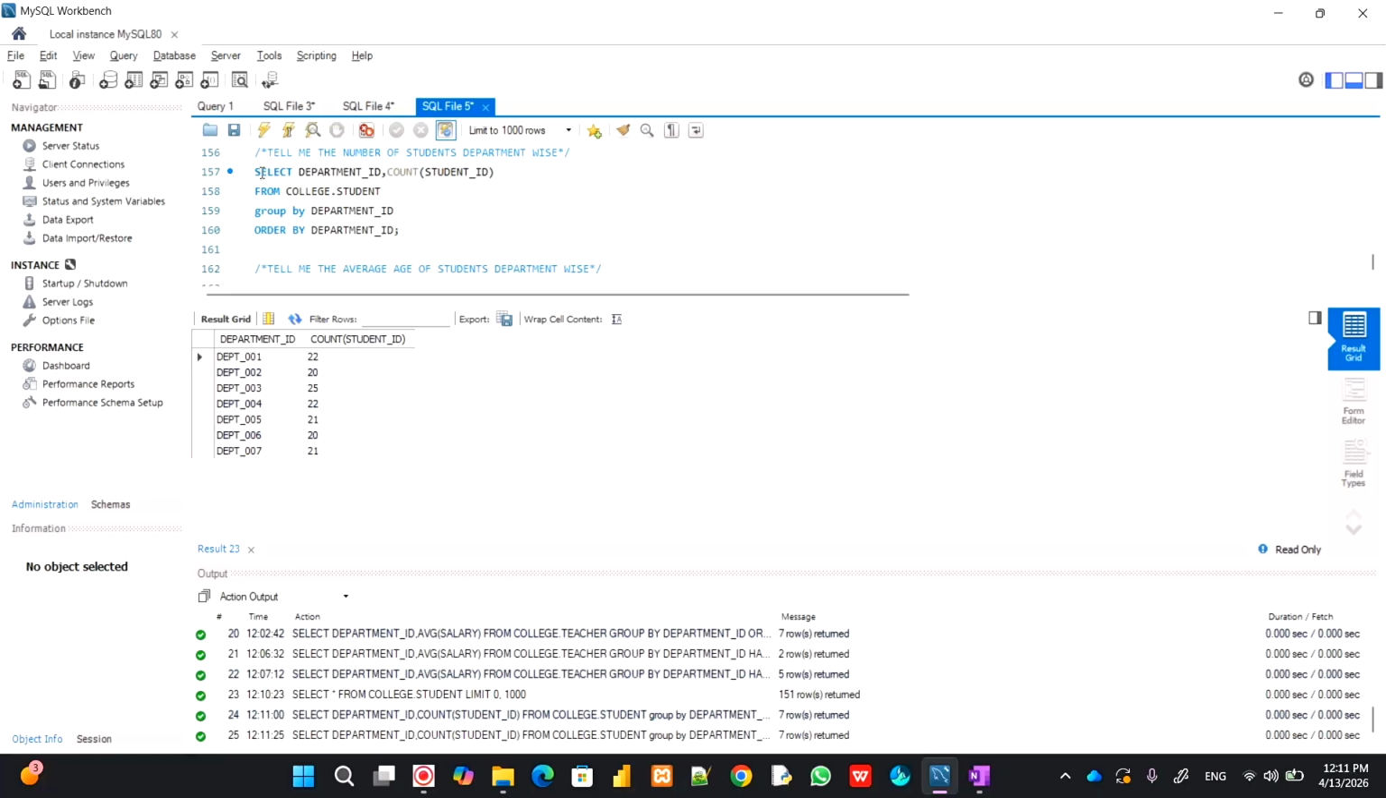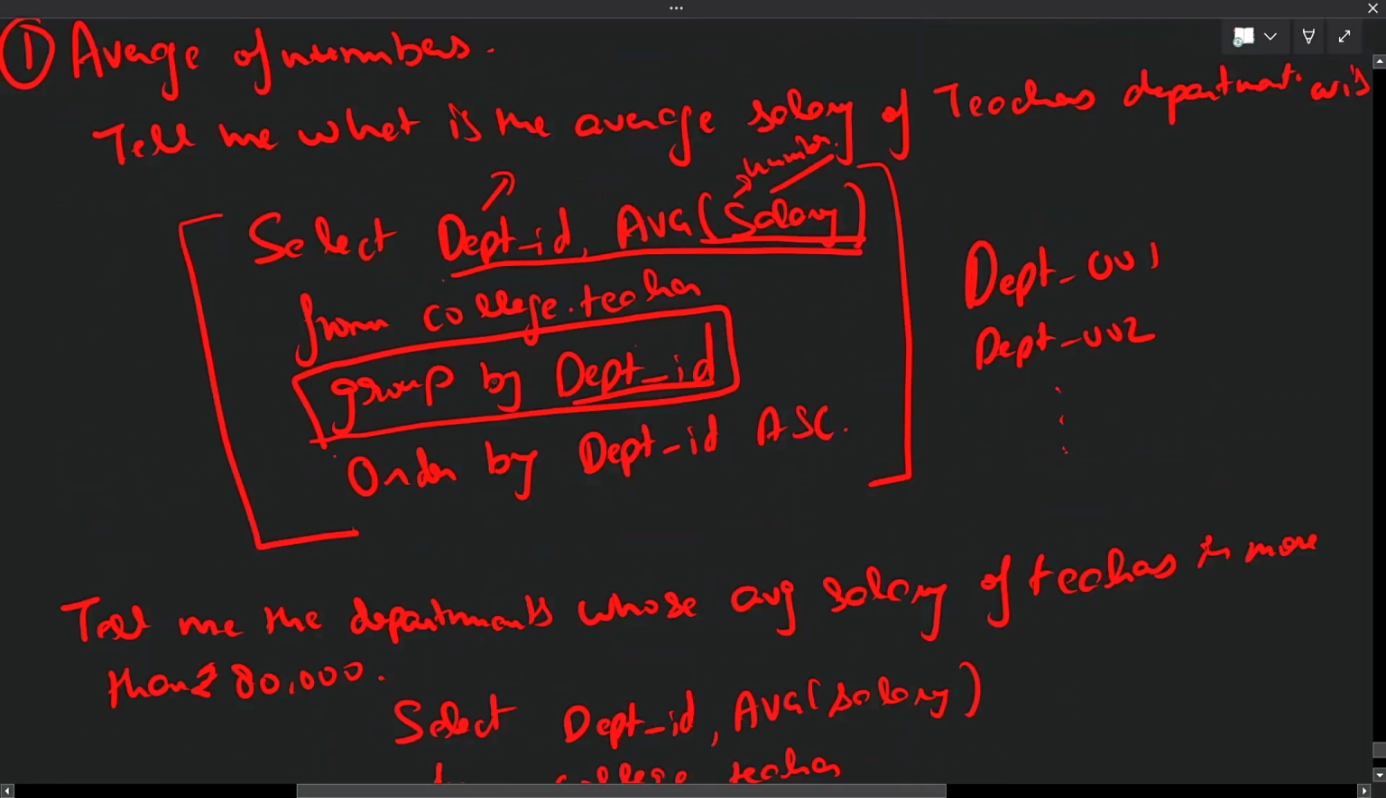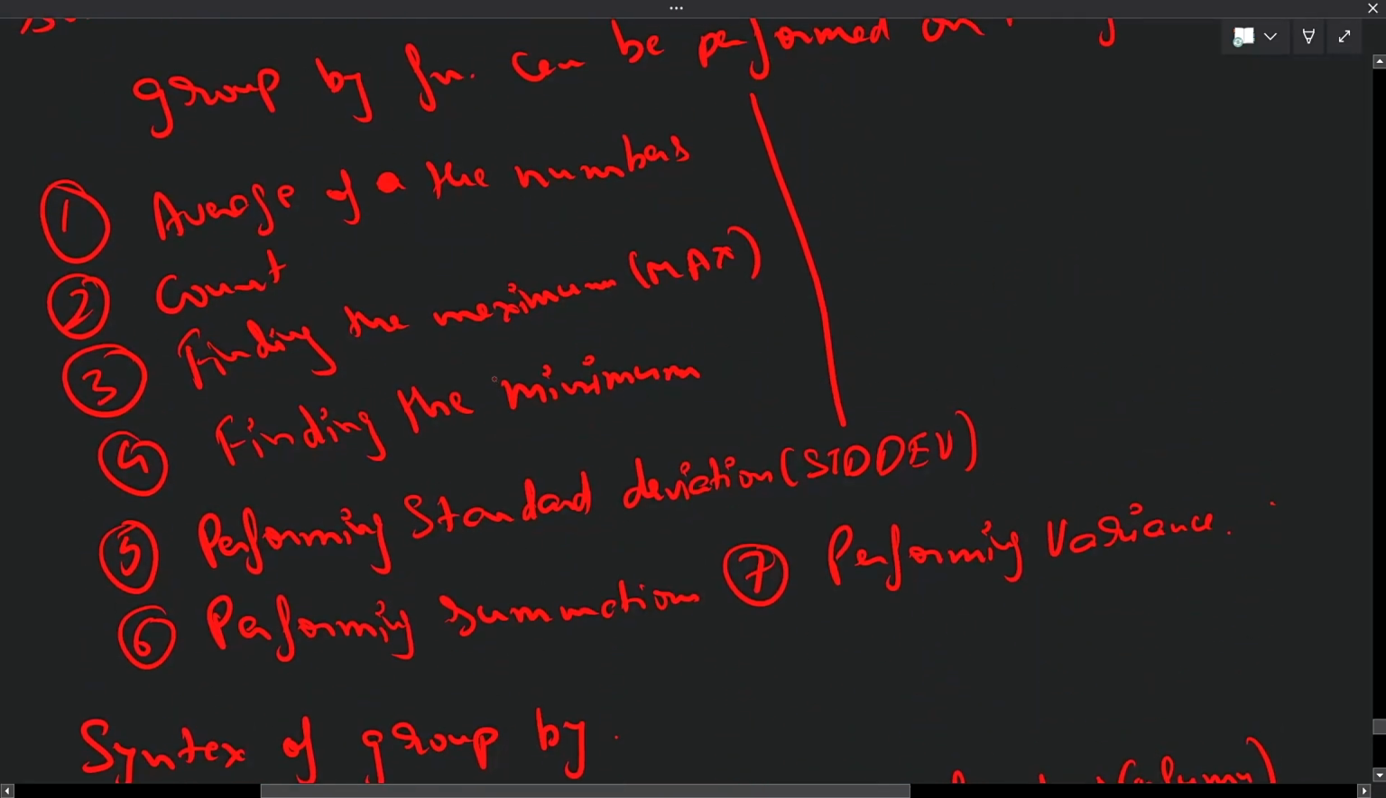Copy this thing, for the sake of time I'm copying it, okay? And I'll just say over here this one, and I'll say average, and then I will say age, right? And just keep it over here, and then there we go. Okay, now this thing is also done. So you understood the average, you understood the count. I will show you minimum and maximum also.